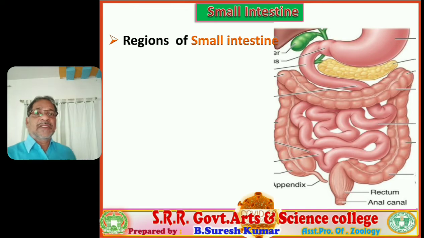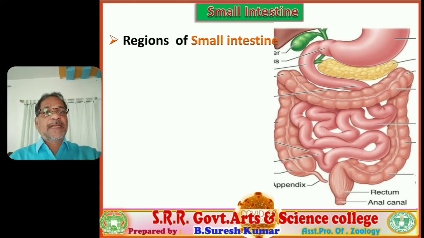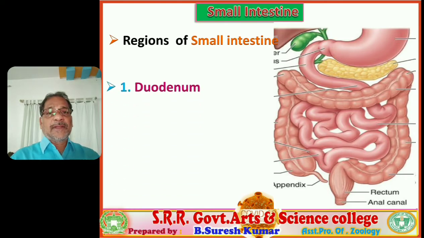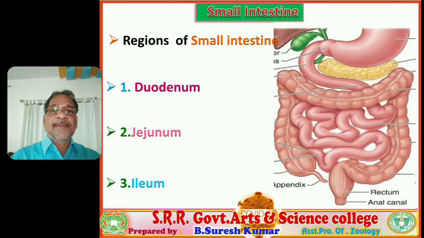The small intestine is differentiated in the same manner as the stomach and pharynx into the duodenum, jejunum, and ileum. So three regions are there: duodenum, jejunum, ileum.